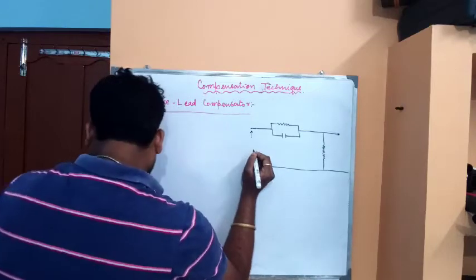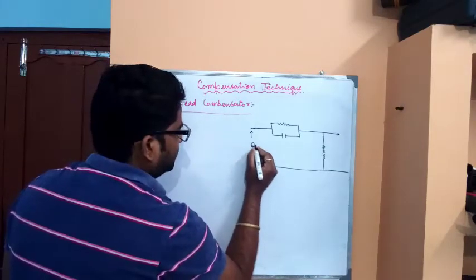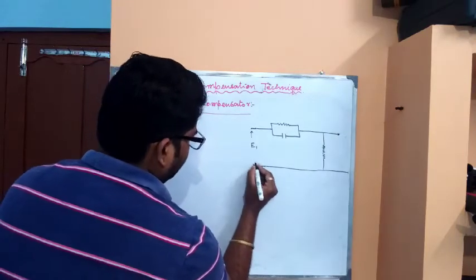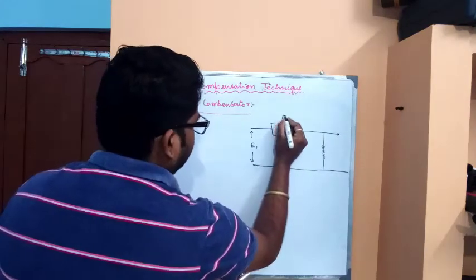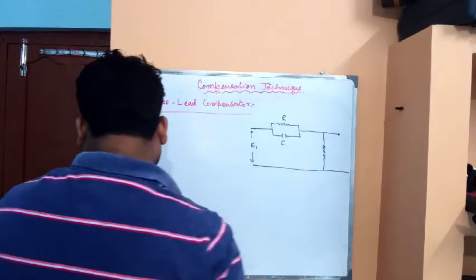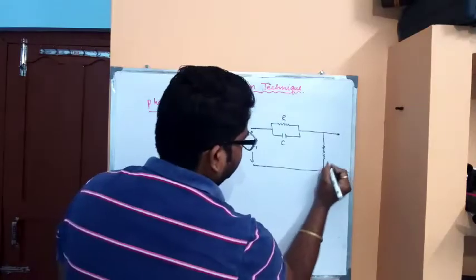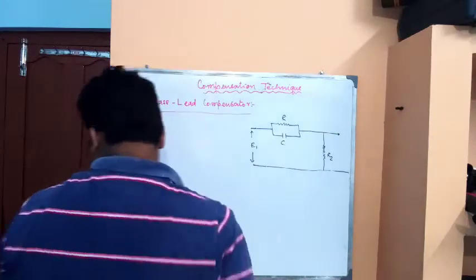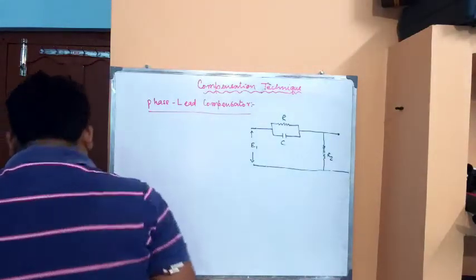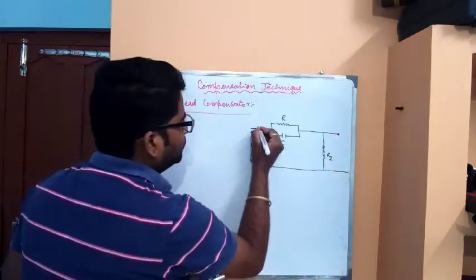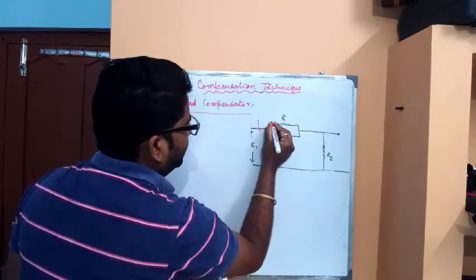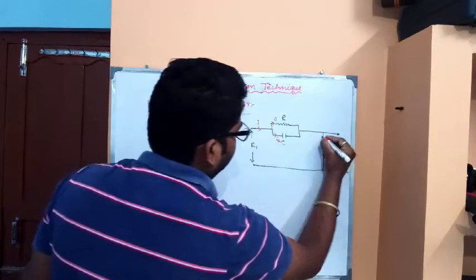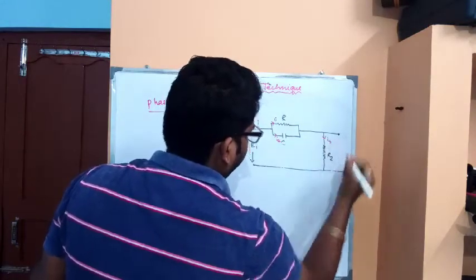Here the input voltage we are considering as E of 1. Okay. Now this one is R, this is C, or simply this one is R of 2. Now the currents flowing through the circuit: this one we are considering I1, this as I2, and through this branch this is I of 3.